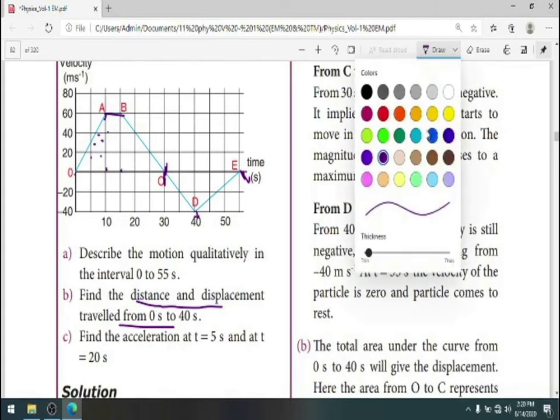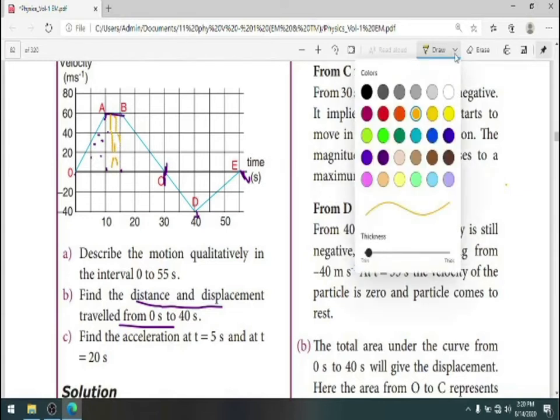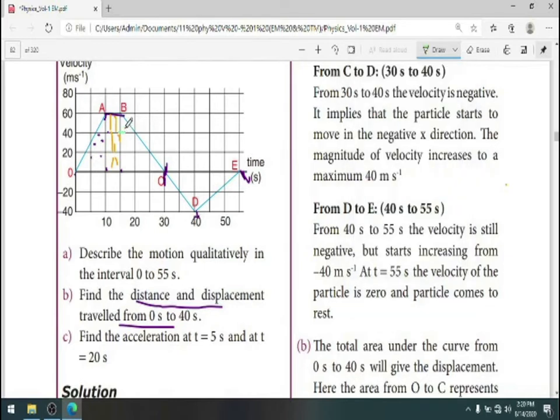Let me differentiate with a different coloring. You may see this portion is rectangular. Okay. And again, B to C, this is another triangle. See, this portion is again a triangle. Hope you understand. This area is again another triangle.